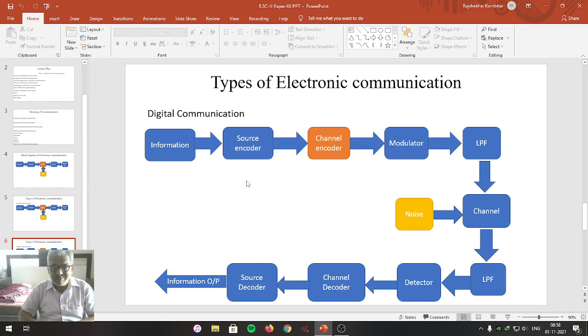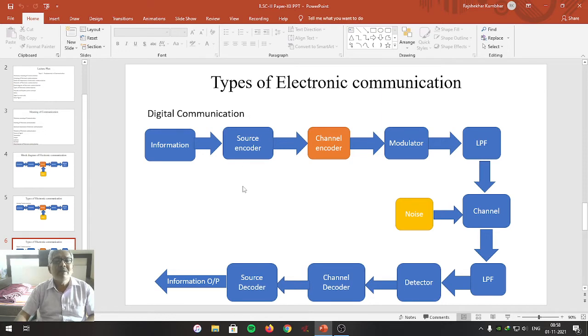The analog signal is the converted form of the original information, and if we carry the communication in the form of discrete levels, in the form of a combination of 0 and 1, in the form of a binary signal, then that type of communication we can call digital communication.